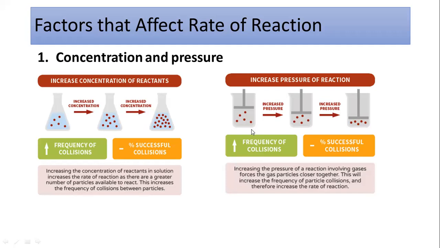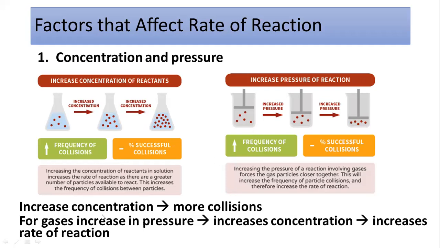So your net conclusion over here is, when you increase the concentration, there will be more collisions. This is your first output out of this discussion. For gases, of course, there is an increase in pressure, or in liquids there is an increase in concentration. So what would be the effect on the rate of reaction?